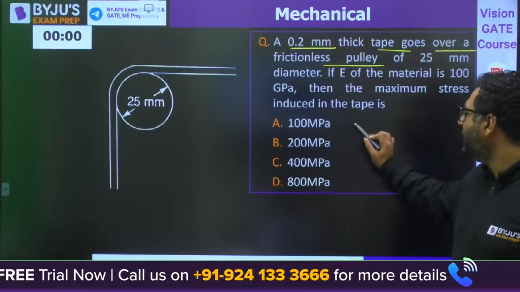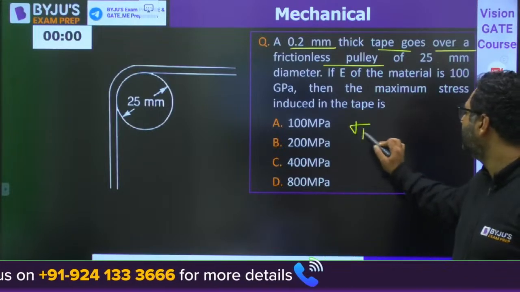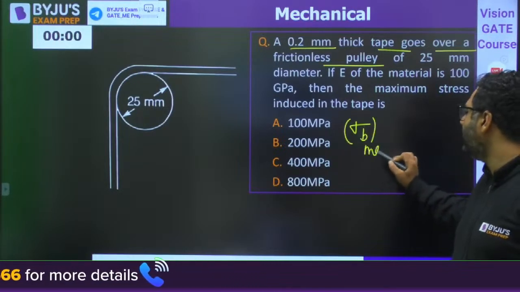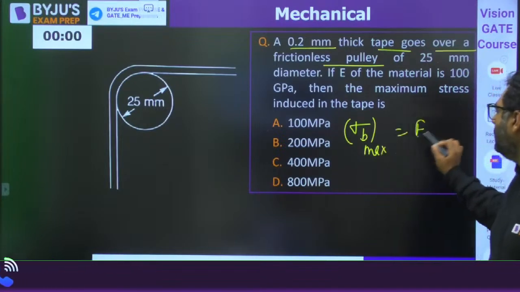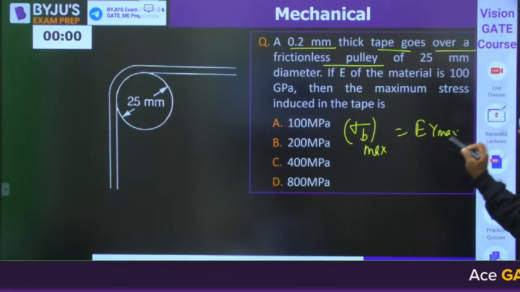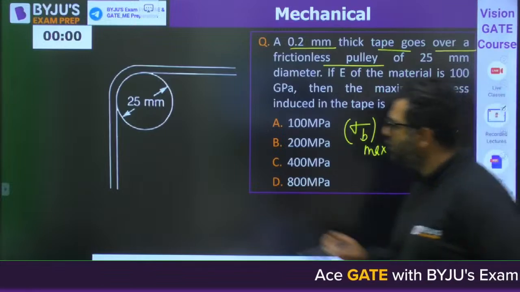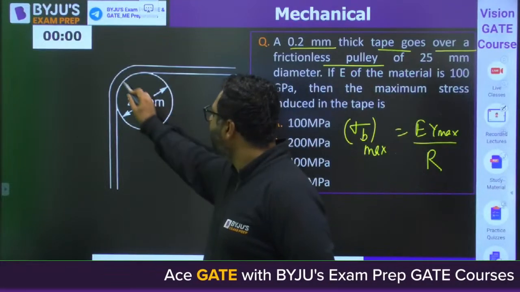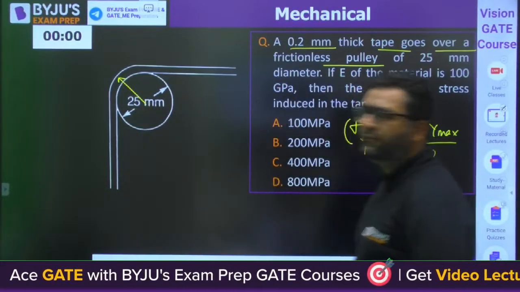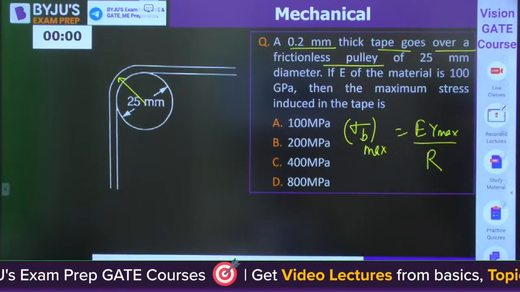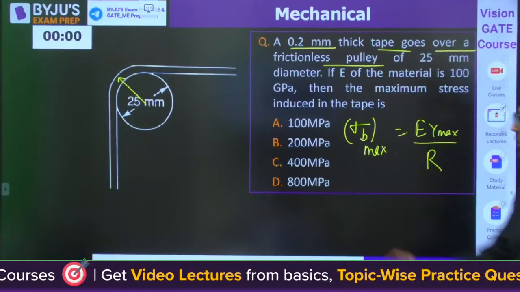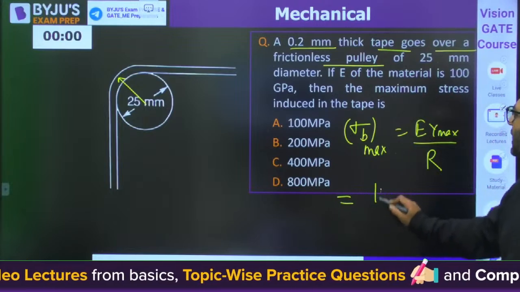So you need to find out the bending stress, which you can find out by using the formula E y max by R, because the radius of curvature is known to us. Whenever the radius of curvature is known, we use this formula. What is Young's modulus? 100 GPa.